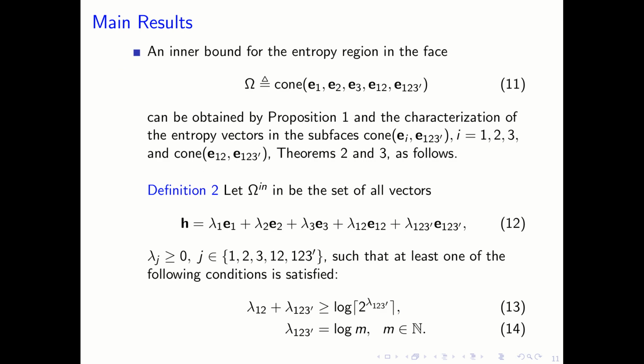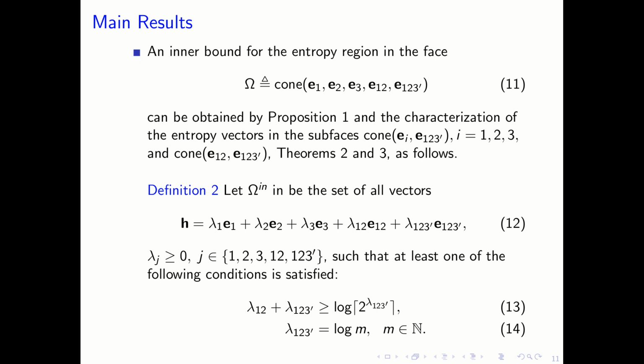The second phase is denoted by omega, that is the cone of E1, E2, E3, E12 and E123 prime. The inner bound for the entropy region in the phase omega can be obtained by proposition 1 and the characterization of the entropy vectors in the subphase, that is cone E_I and E123 prime, where I contains 1, 2, 3, and the cone E12 and E123 prime.